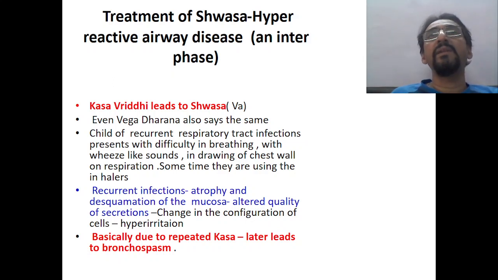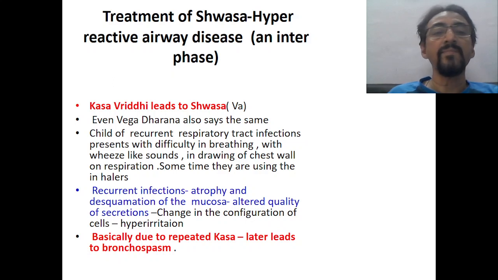The same has been explained in Ayurveda also, as Kasa Vruddhi leads to Shwasa, as explained by Vagbhata: Kasa Vruddhi Bhave Shwasa. Even in the Vegadharana Adhyaya it is told: Kasasya Vruddhi, Kasasya Rodhat Tadruddhi Shwaso Aruchirdamayaha. That means if the Kasa is not managed well and if the Kasa is withheld, it may lead to Shwasa and other Hridaya related disorders.